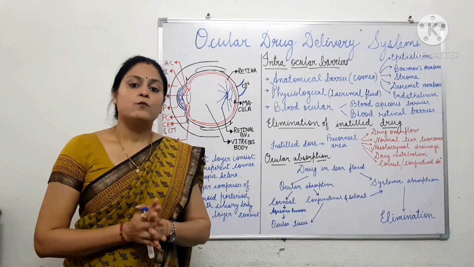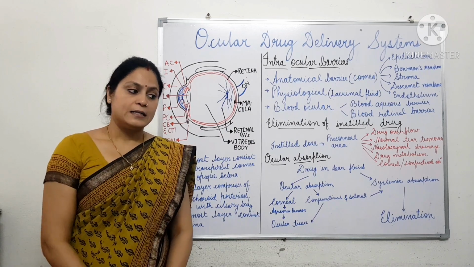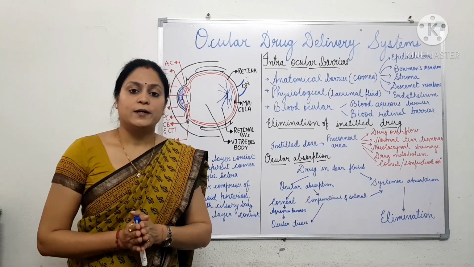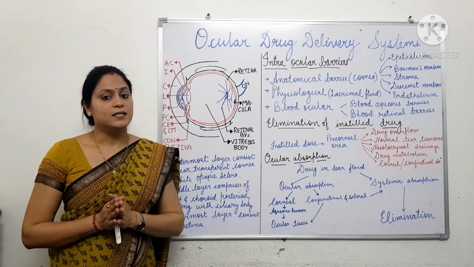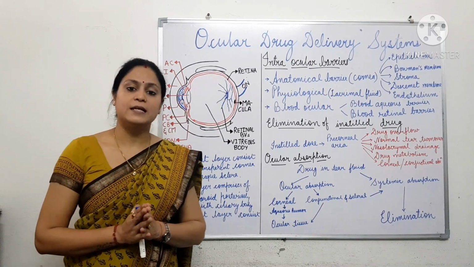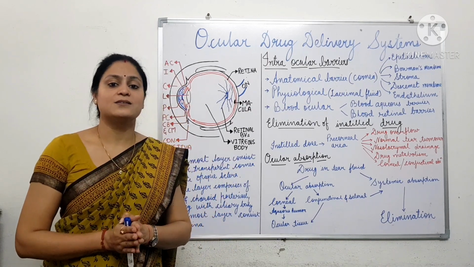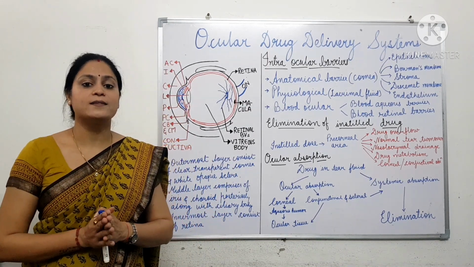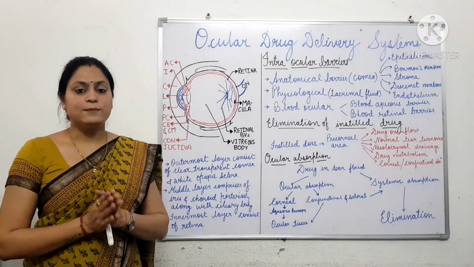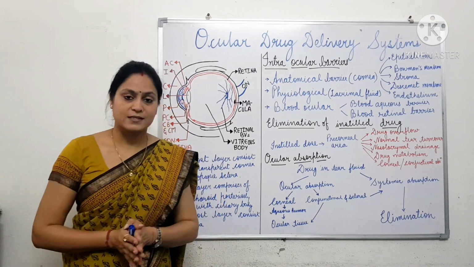Apart from this, various anti-inflammatory agents such as corticosteroids and certain anti-infectives, for example antibacterial and antiviral agents, are also administered through ocular drug delivery. There are certain diagnostic agents such as sodium fluorescein, which are required in the diagnosis of various ophthalmic diseases.